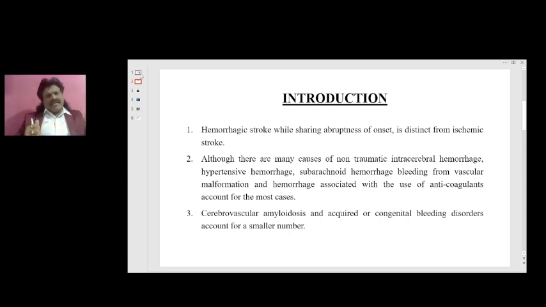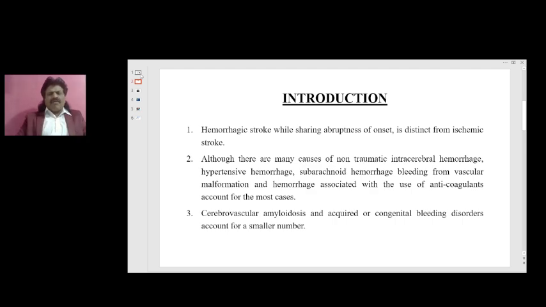So when there is a direct communication between artery and vein, there's a high risk of a rupture and causing hemorrhage. And how can we identify this on imaging? Generally, when we give a dye or a contrast, it goes to the artery, arteriole, capillary, venule, vein. So it takes a lot of time for the material to appear from the artery into the vein. But in AV malformation, when there's a direct communication between the artery and the vein, when we give a contrast or the dye, it appears immediately in the vein. The early filling or early dilatation of the vein is a very significant finding of vascular malformations.